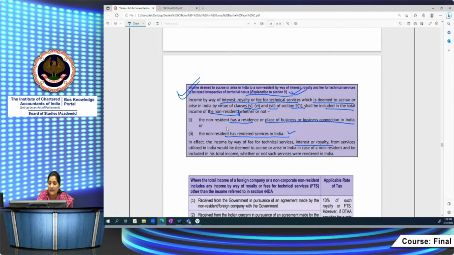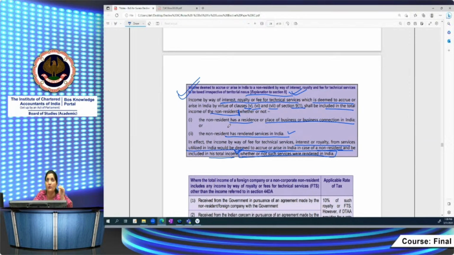Such interest, royalty or fees from services utilized in India would be deemed to accrue or arise in India in case of a non-resident and be included in the total income, whether or not such services are rendered in India. Whether he has rendered them here or provided services from outside, if the use is in India, then it would be chargeable to tax in India. In this respect, SEP again is a very, very important provision: you have not rendered services here, but significant economic presence is arising. So there everything becomes taxable, provided it is within the prescribed limits or prescribed users. It is not possible for us to cover those concepts, but it is really very important for you to understand the concept of SEP along with the equalization levy also.